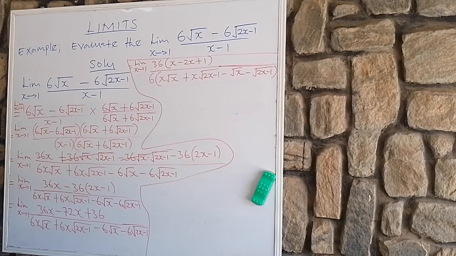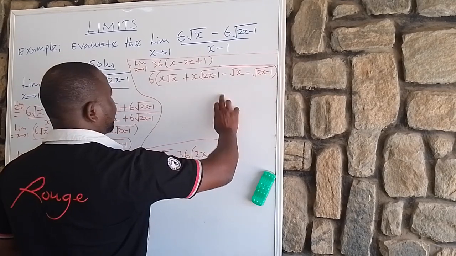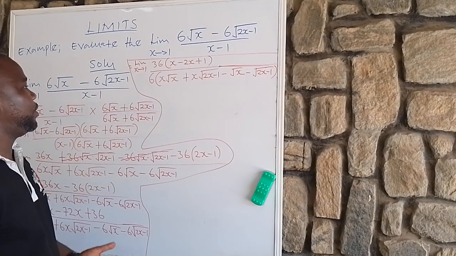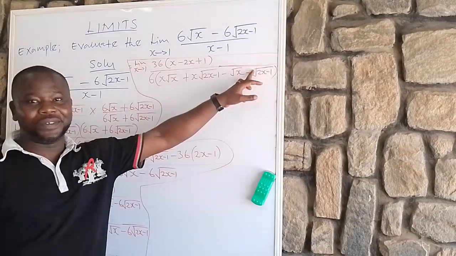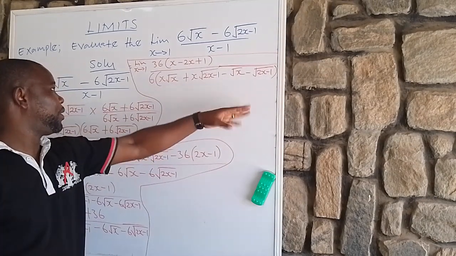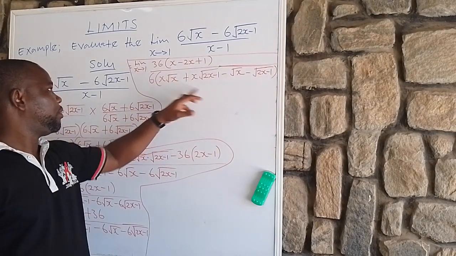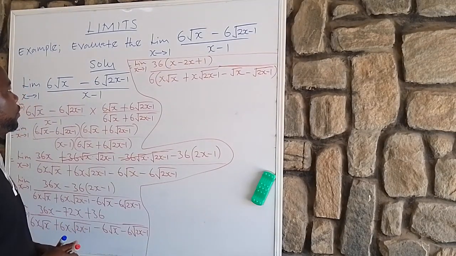I know some of you want to say this one will cancel, this one will cancel. Do you know that this is not true? Why? Because we have here x, but we have here just 1, true or false? So they cannot cancel. The same thing, we have here x, we have here 1, so they cannot cancel. Please take note. That is mathematics for you.